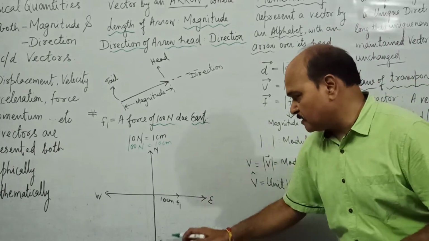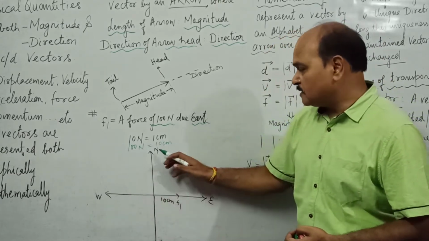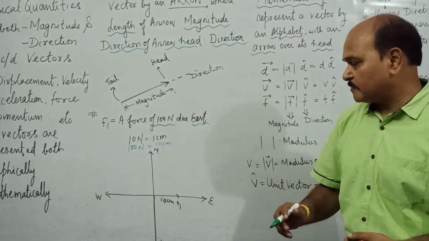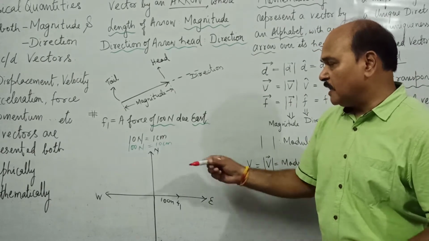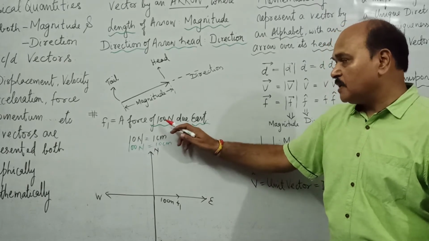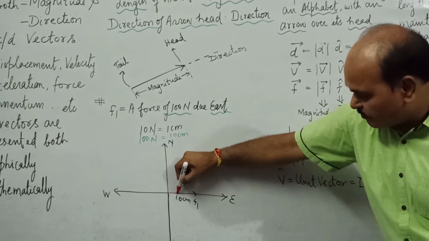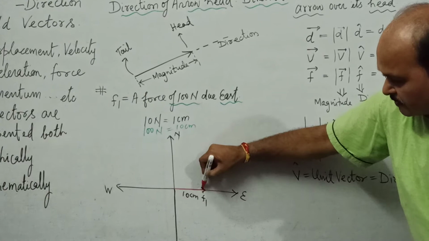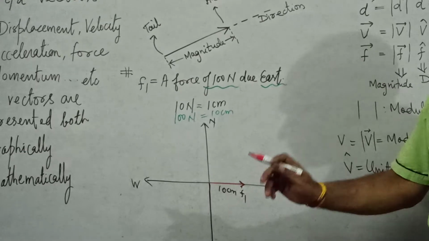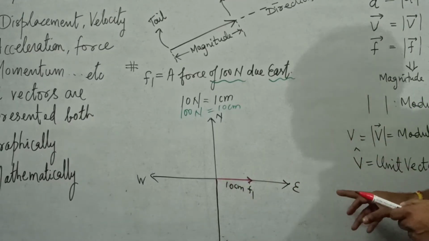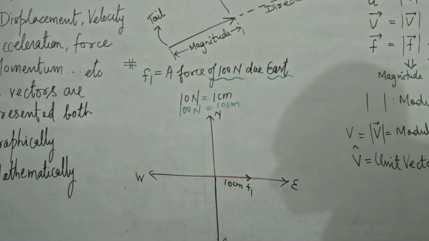Now we know these directions. This is east, this is west, this is north, this is south. Now children, if we draw an arrow of length 10 centimeter, the length 10 centimeter arrow is going to represent 100 Newton magnitude, and if that arrow is due east, then it represents force F1. This is an arrow of length 10 centimeter due east. So 10 centimeter represents 100 Newton force, and the arrowhead is due east. Therefore, this arrow represents the force of 100 Newton due east.